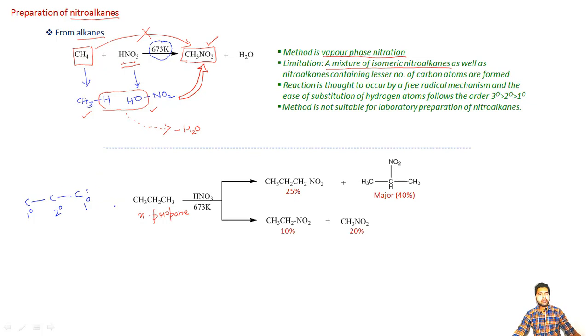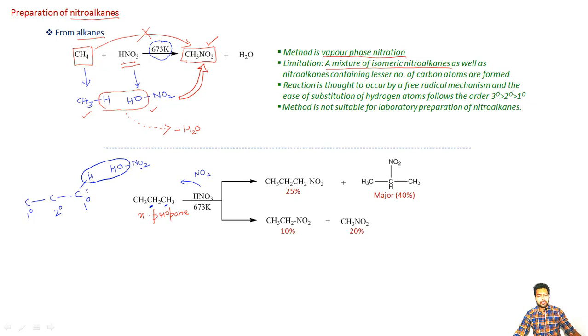So there are equal possibilities that the nitro group, the NO2, can come onto this carbon atom as well as onto the central carbon atom. The mechanism of course will be the same: H will go from here and OH will go from the nitric acid molecule.